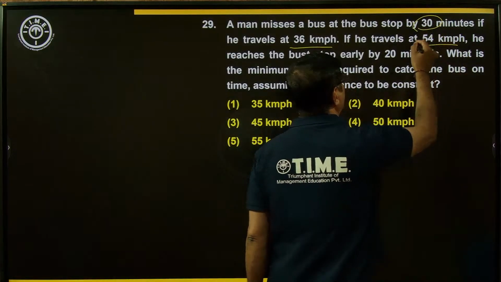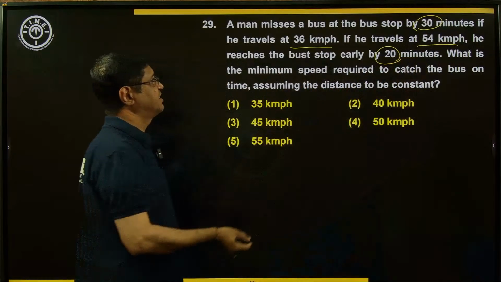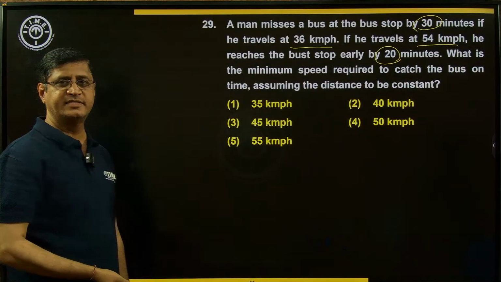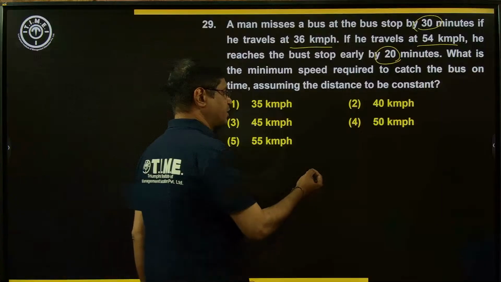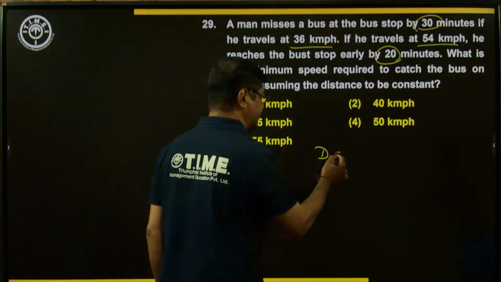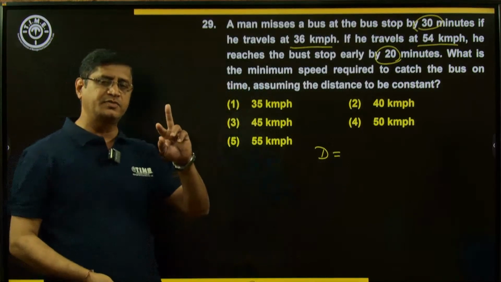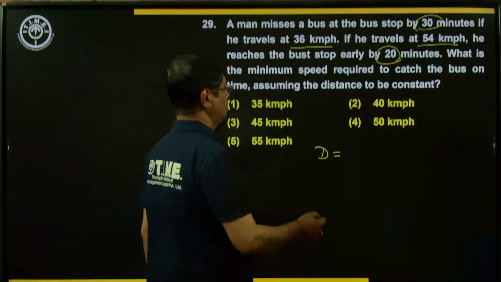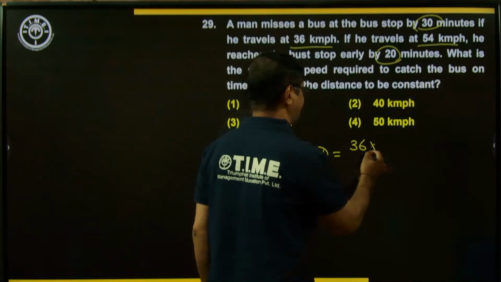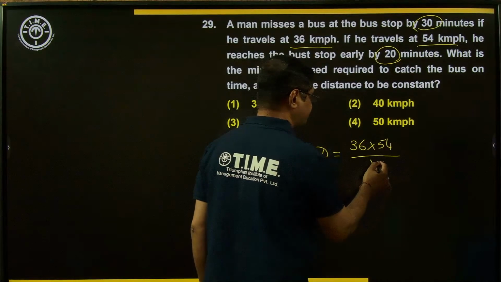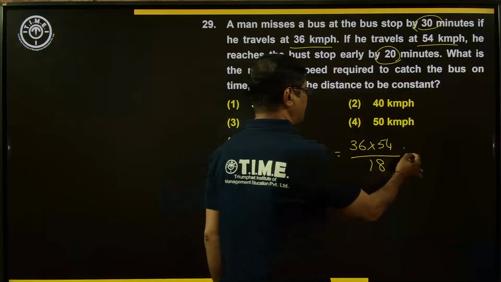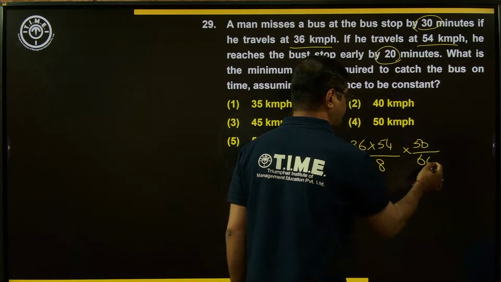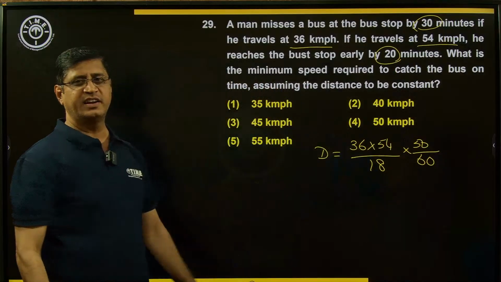And here timings are also given. What about the timings? Misses the bus by 30 minutes and reaches the stop 20 minutes early in the second event. What is the distance between the 2 points? Now here we can find the distance by using a simple logic: product of the speeds by difference of the speeds into difference in time. Product of the speeds means 36 into 54. Difference of the speeds means 18. And difference in the time means 20 and 30, that is, the difference is 50 minutes. 50 minutes means 50 by 60. Solving this, we get the distance.